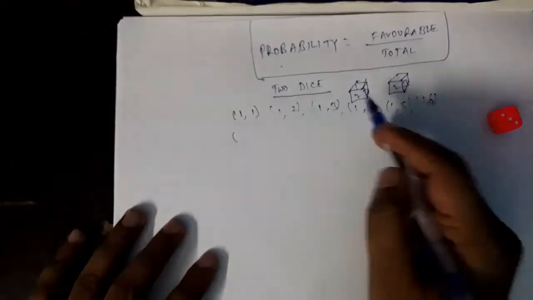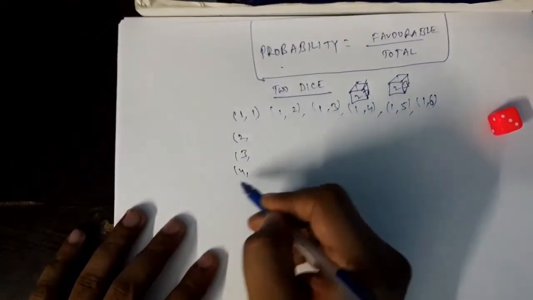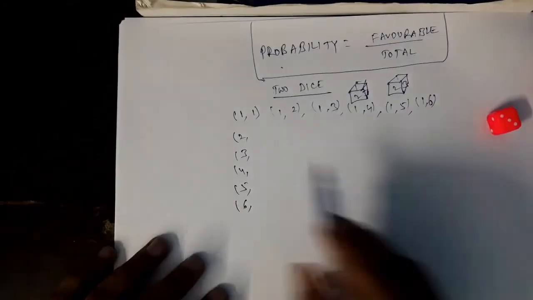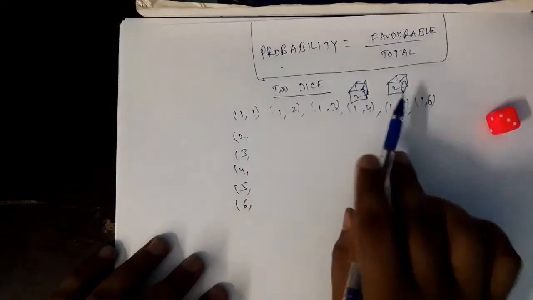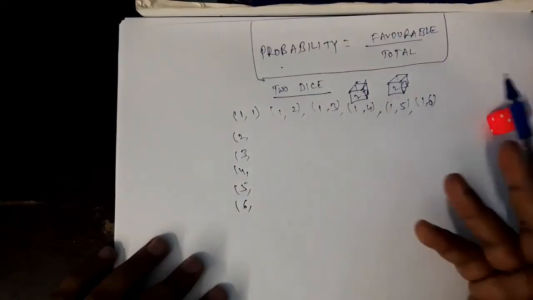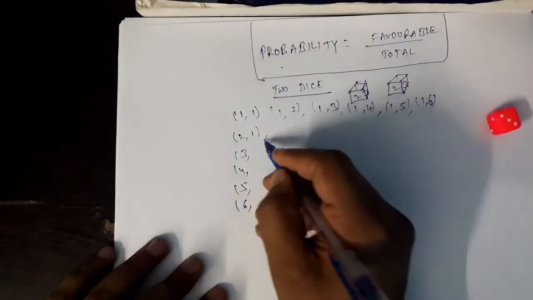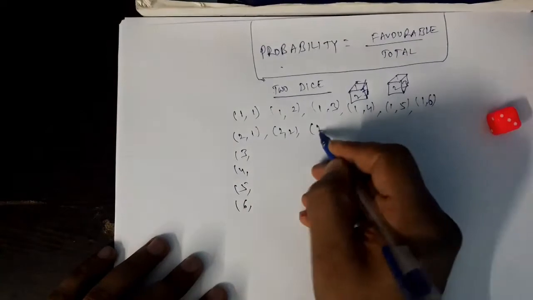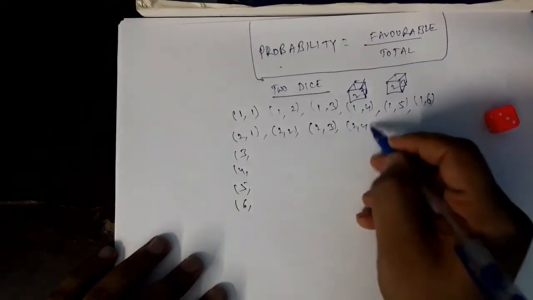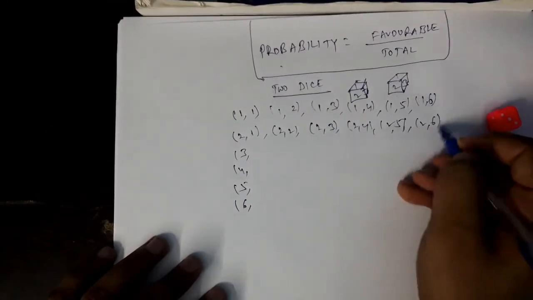Let us say first die shows 2, or first die shows 3, 4, 5, 6. This is all possible, right? If first die shows 2, then also second die may show 1 or 2 or 3 or 4 or 5 or 6, right? That is independent. So possible outcomes: 2 1, 2 2, 2 3, 2 4, 2 5, 2 6.